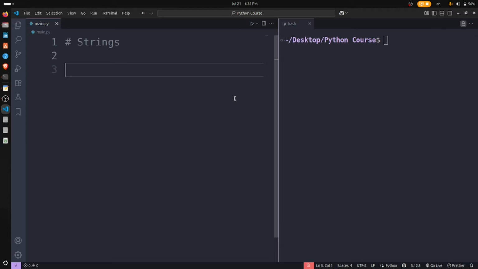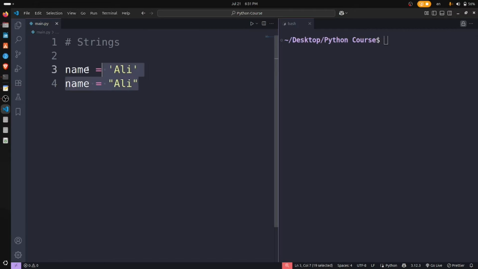Well, a string is a piece of text that can be written with single quote or double quote. So it's very easy. It can be a name or anything. Like I say, name is Ali in single quote. For example, we have this. Again, I have name Ali in double quote.